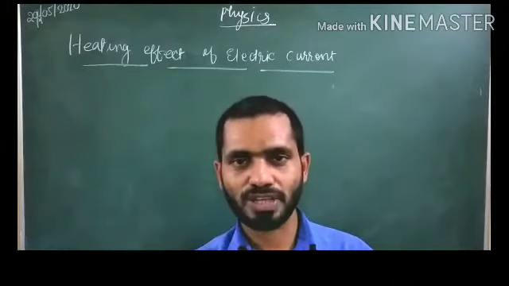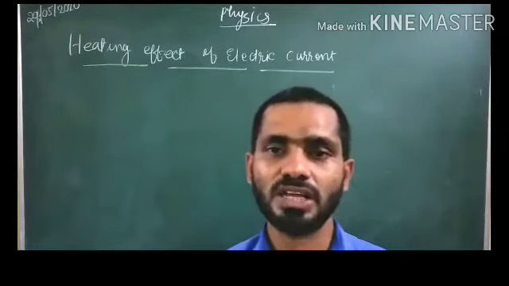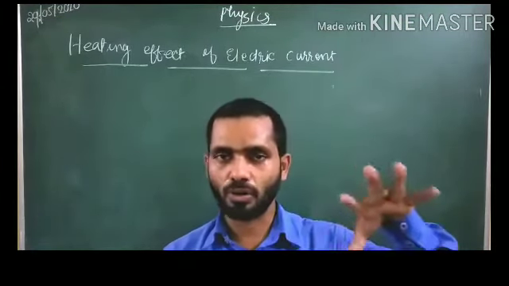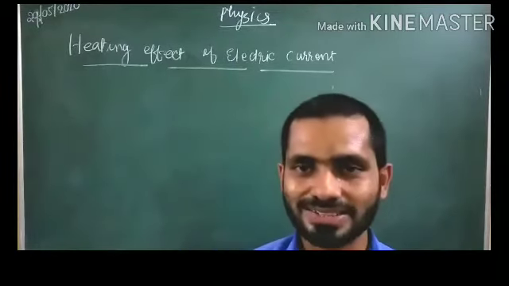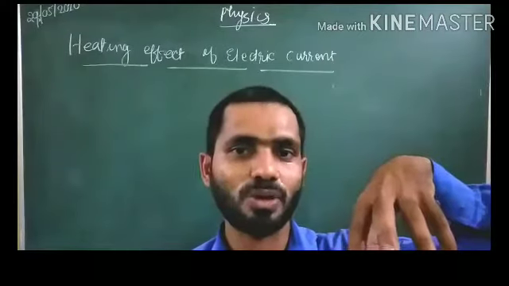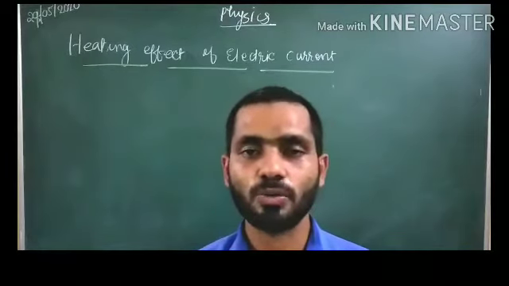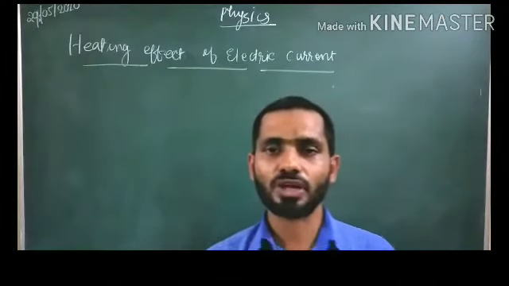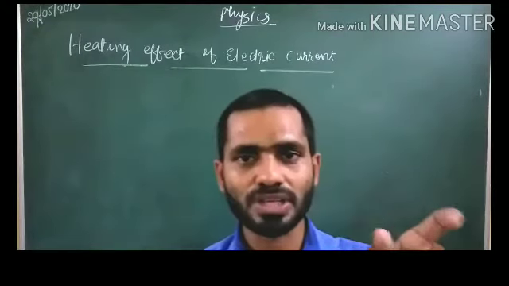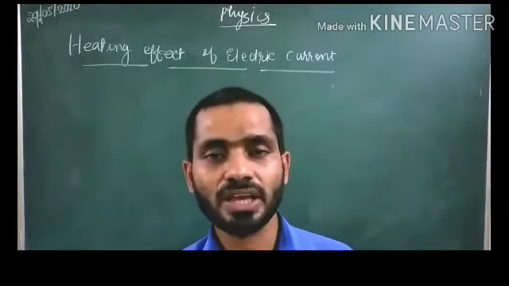Filament bulb is one example. Another is the electric fuse in our home or in various devices; you studied different types of fuses in your 7th class. These fuses also work on the heating effect of electric current. The electric heater is also working on the basis of the heating effect of electric current.